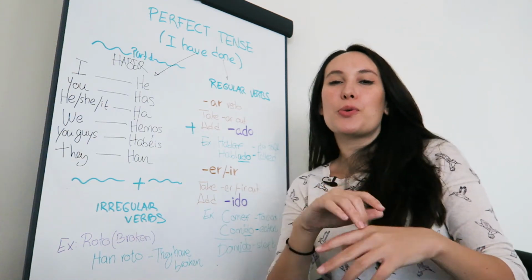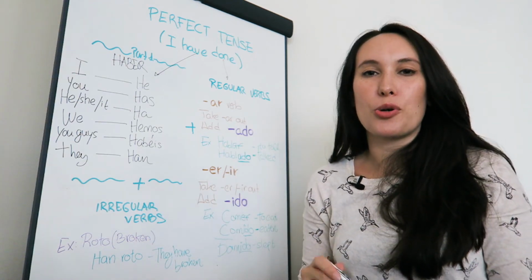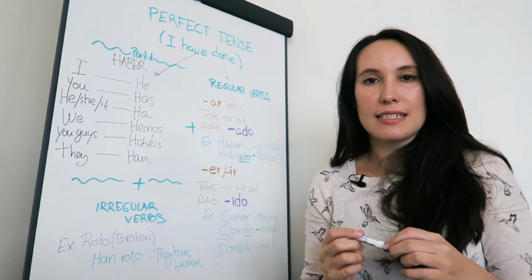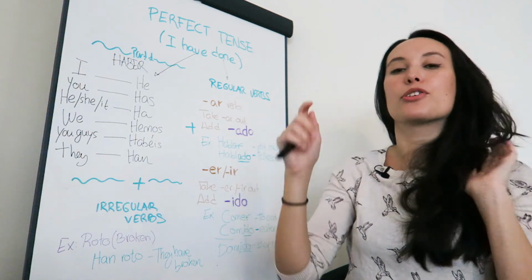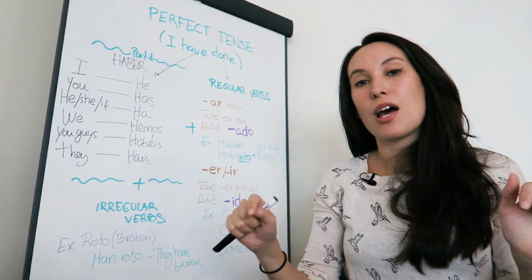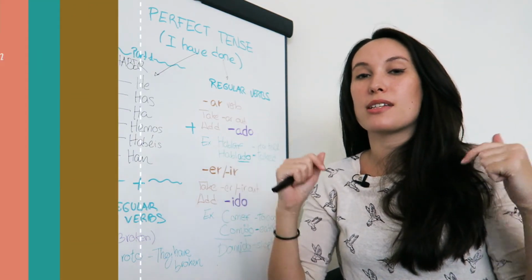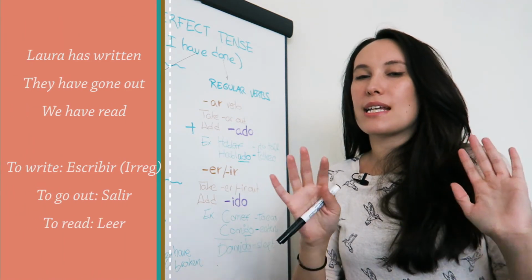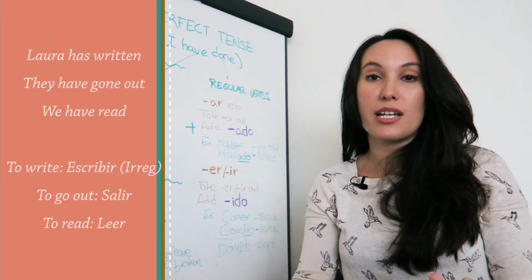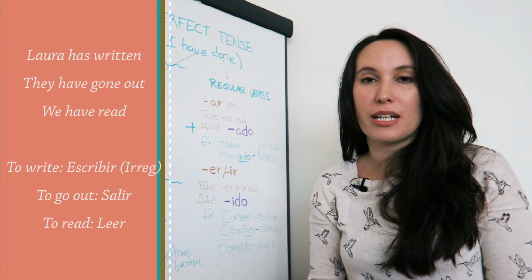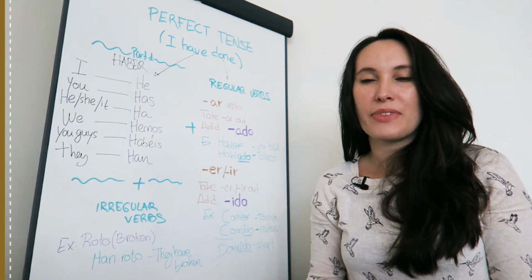So if you want a little challenge, as always, I'm going to give you a little task here. I'm going to show three sentences in English that I want you to translate to Spanish. At least one is irregular, so you can use the sheet that I was showing on the screen earlier to do this.